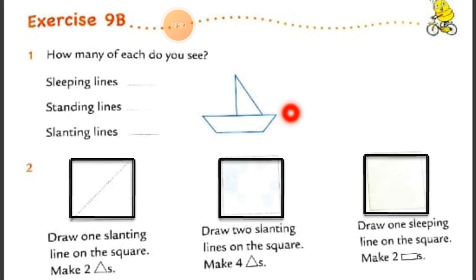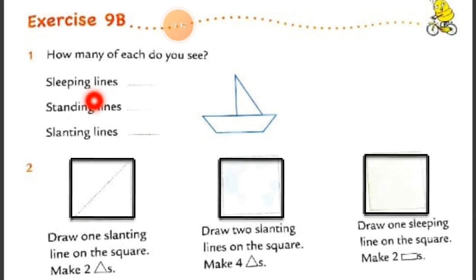Now exercise 9b. We already had done this exercise, but let's revise this. Here is exercise 9b and question number 1. How many of each do you see? It means the sleeping line, standing line and slanting line. This is the given picture and you have to find out how many sleeping lines are there, how many standing lines are there and how many slanting lines are there.